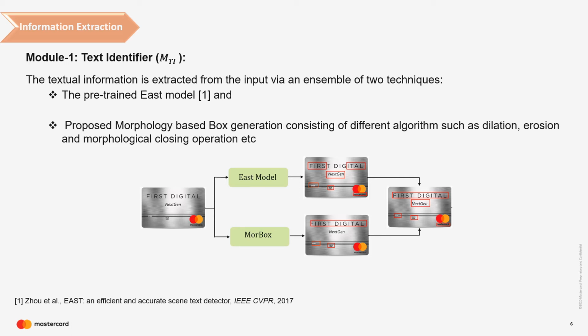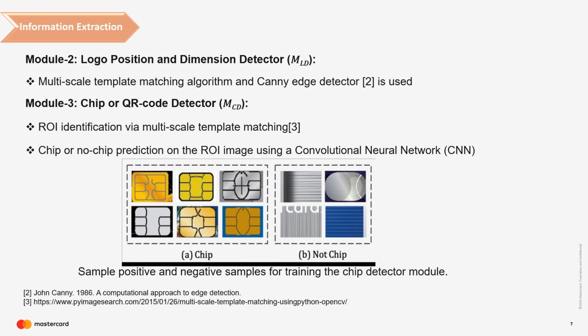So the output of this module will be a list of words. The next module is the logo position and dimension detector module, where we have used a multi-scale template matching algorithm and the Canny edge detector. This module returns a 4-dimensional feature vector containing the coordinates of the top left corner and the width and height of the logo.